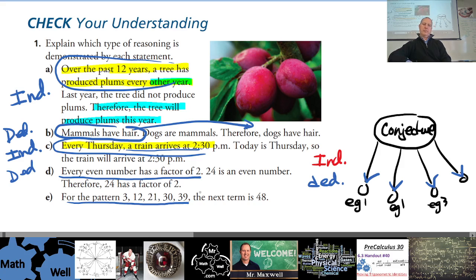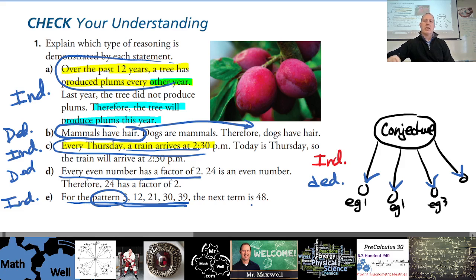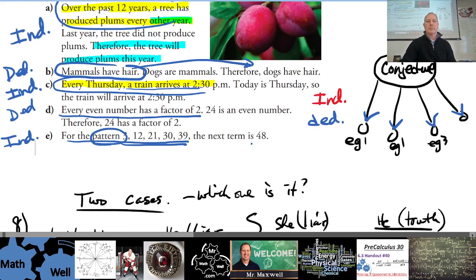I'm talking about E. This one starts with the pattern and applies to the next one, so this is inductive. Inductive is going from examples and then stating a rule, and deductive starts with a rule.